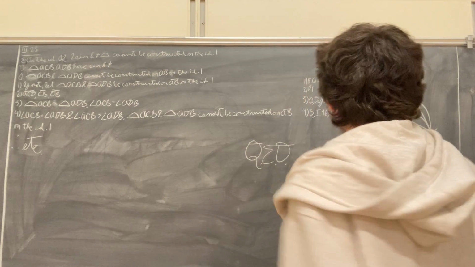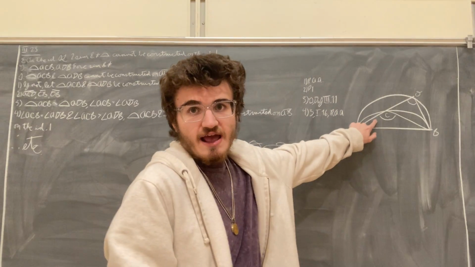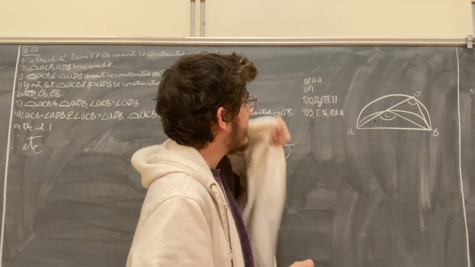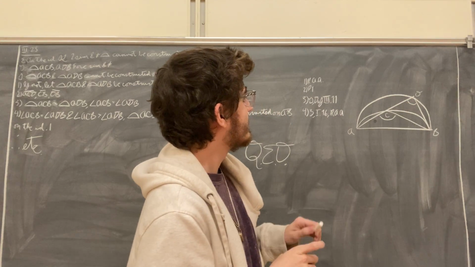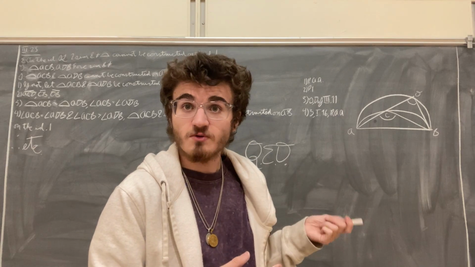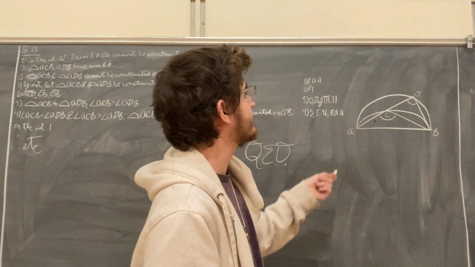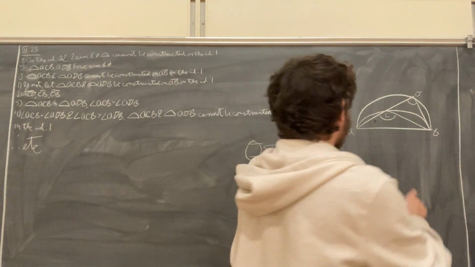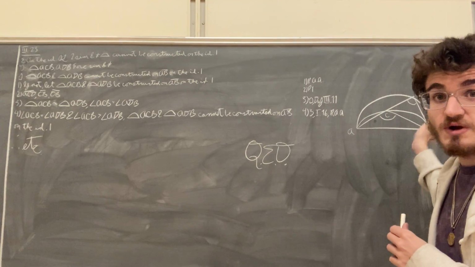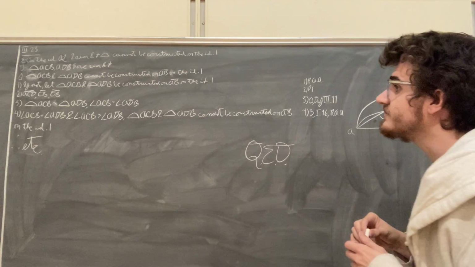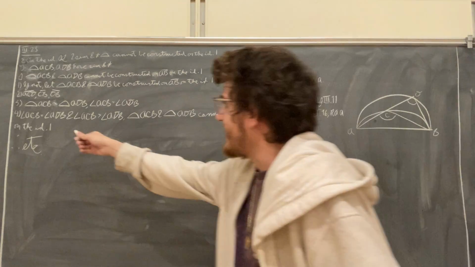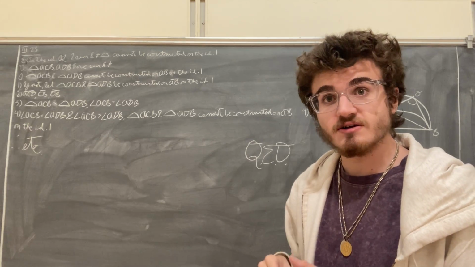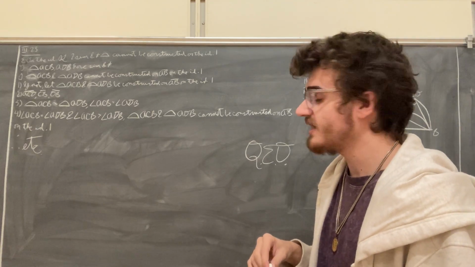But ACB is an exterior angle to the triangle CBD, and so the angle ACB must be greater than the interior and opposite angle CDB, which is the same as the angle ADB. And so the angle ACB must also be greater than the angle ADB. So we see that the angle ACB must be simultaneously equal to and greater than the angle ADB, which is